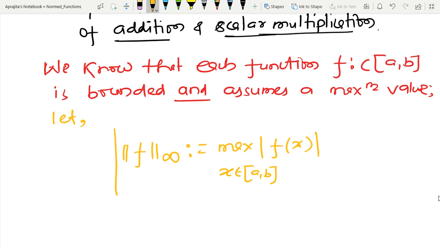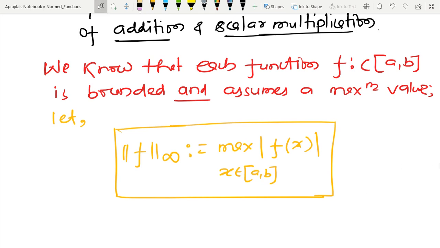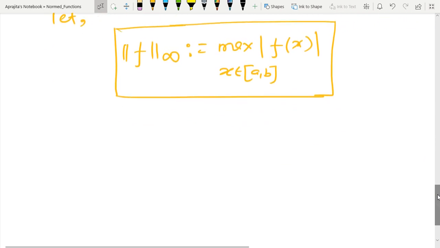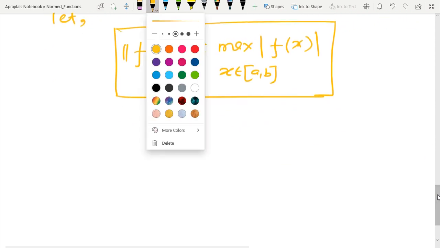Before claiming this as a norm, we have to prove it, meaning we have to show that all three properties of a norm are satisfied. So let us see the properties.